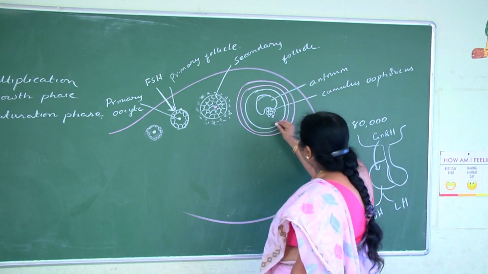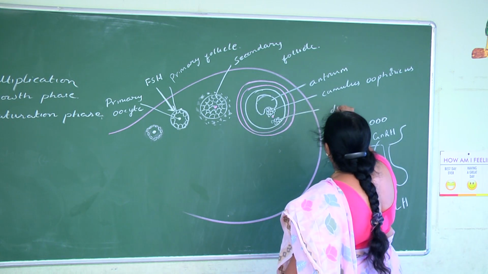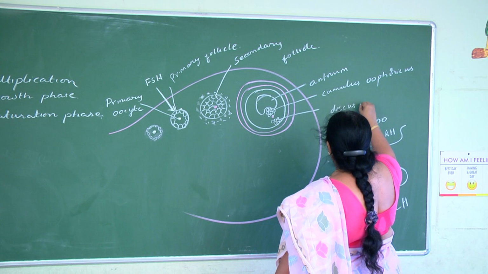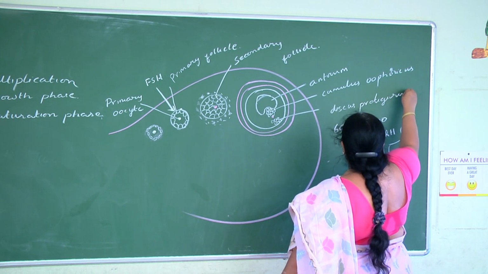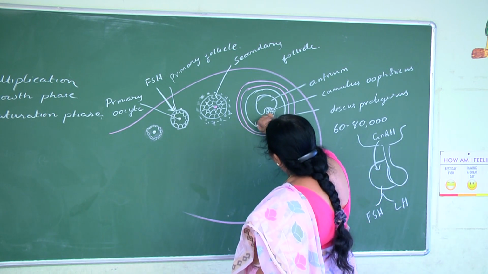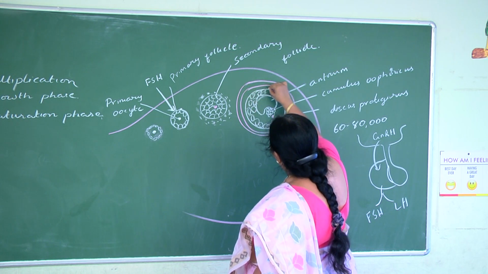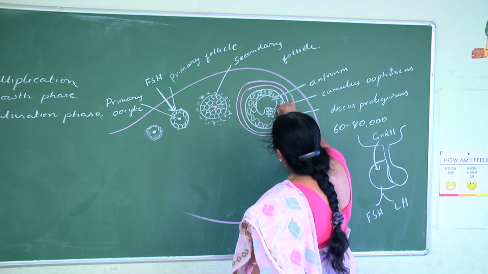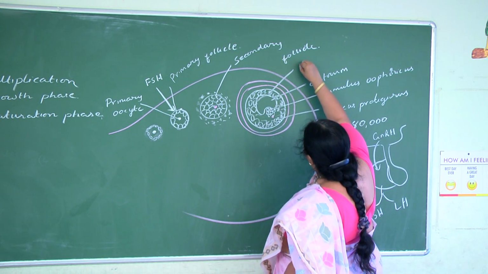And the cells which join it to the wall are called discus proligerus. And the cells in the wall are referred to as membrana granulosa cells.